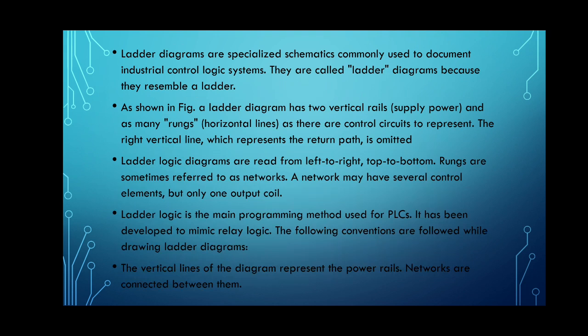To represent the control circuit, horizontal lines, which we call rungs, are present, and 2 vertical power lines are present. The right vertical line, which represents the return path, is sometimes omitted or sometimes drawn.